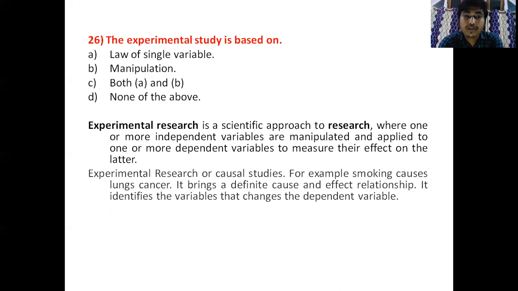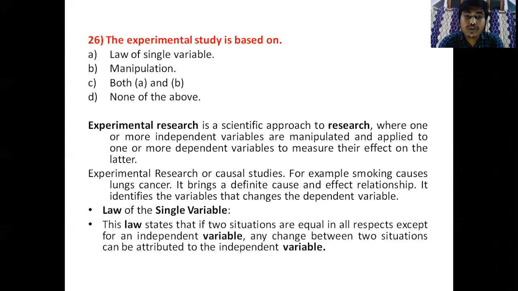Experimental research, or we can say causal studies, cause and effect studies. For example, smoking causes lung cancer. So here smoking is the independent variable and lung cancer is the dependent variable. The independent variable we can change, and the dependent variable totally depends on the independent variable. It defines the cause and effect relationship, and it is also called the law of single variable.